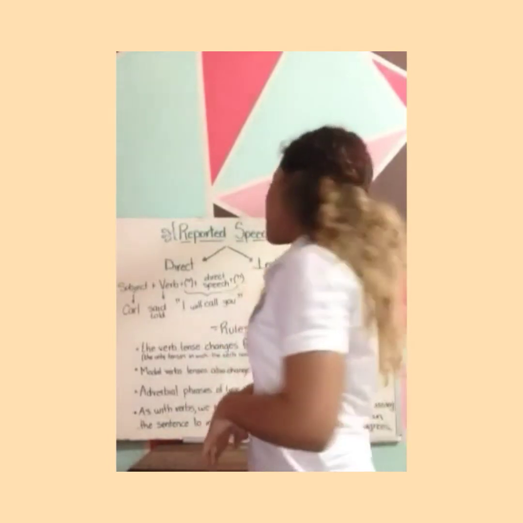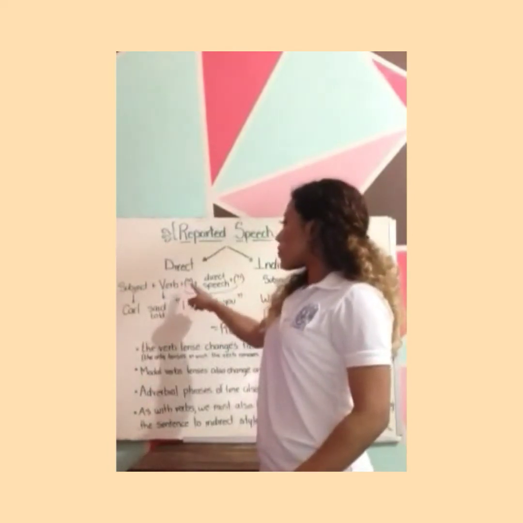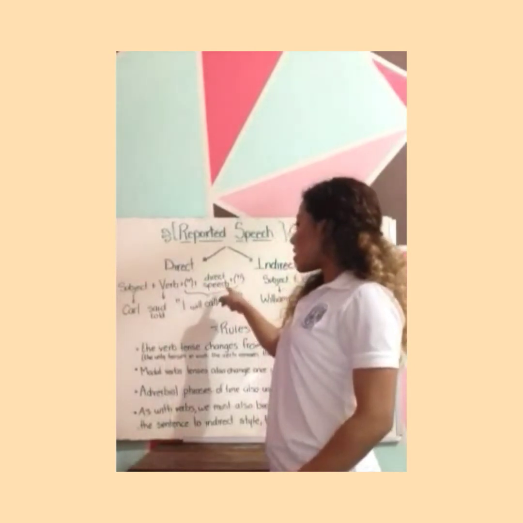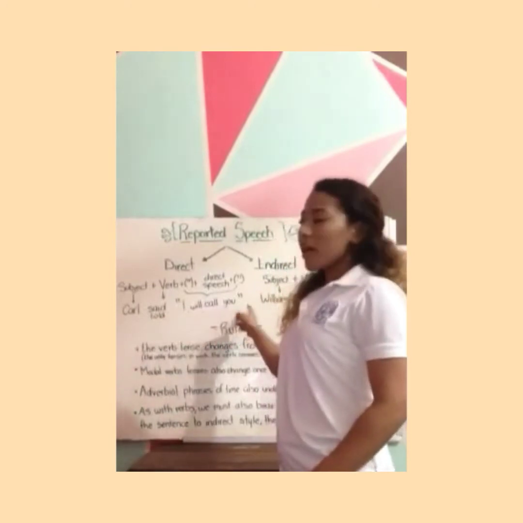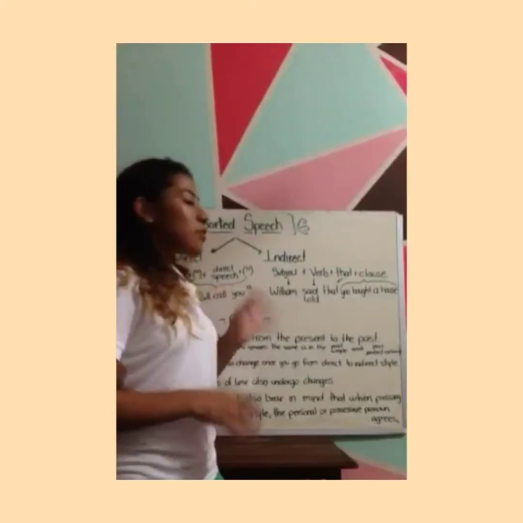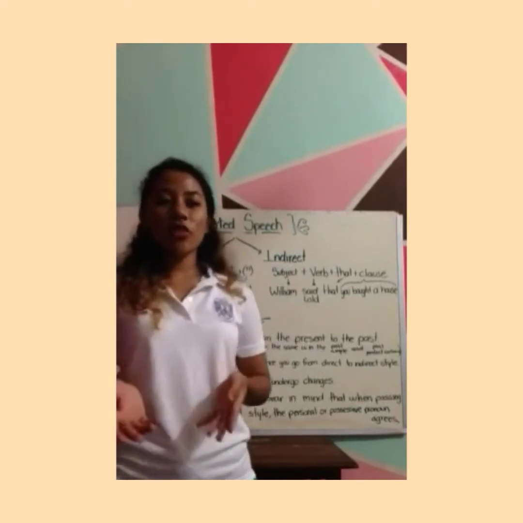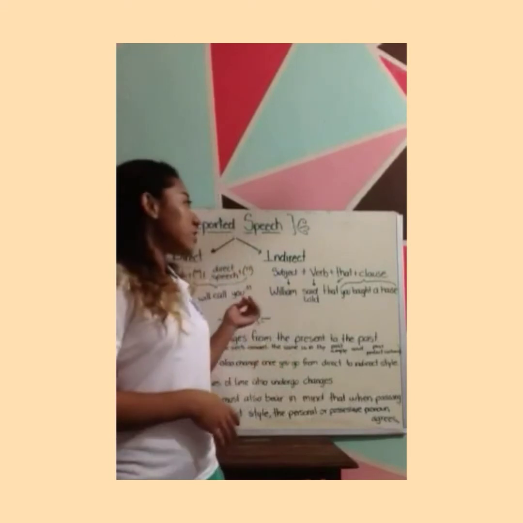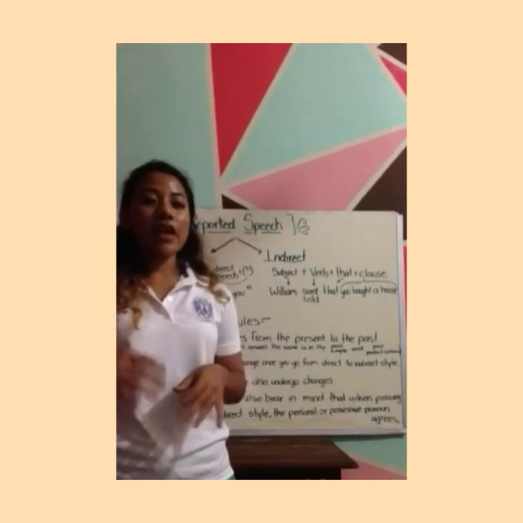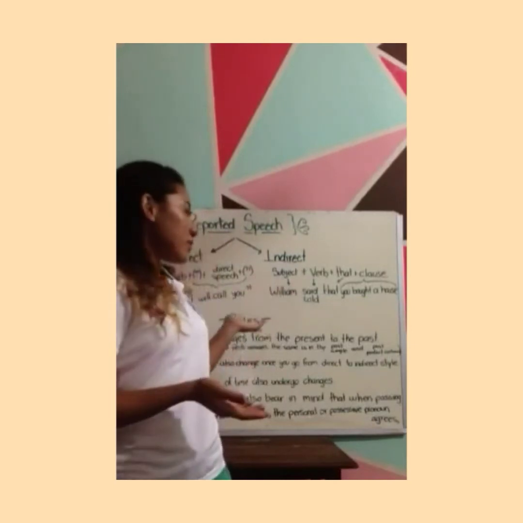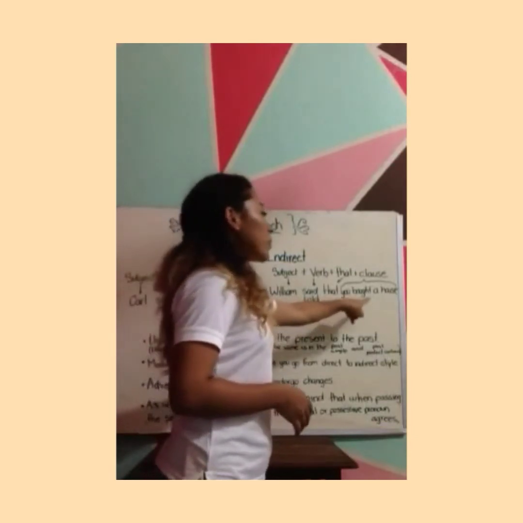The structure is the next one. Subject plus verb said or told plus quotation mark plus direct speech plus quotation mark. For example, Carl said, "I will call you." In indirect speech, quotation marks aren't necessary, as what the other person said is not conveyed literally. Its structure is characterized because you use the pronoun that to introduce what that other person said, like this. William said that you bought a house.